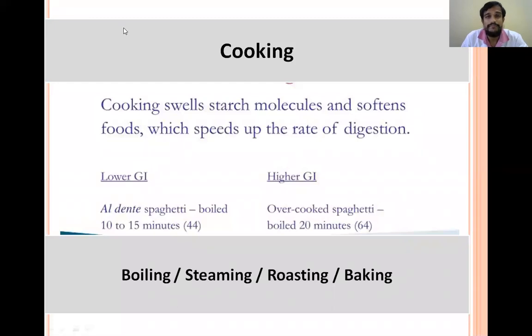Similarly, coming to cooking, cooking swells the food items and softens the food items, which results in easy exposure to the digestive enzymes, which results in easy digestion and absorption. Then rapid rise in the blood glucose levels, which leads to high glycemic index. So the cooked foods will be having high glycemic index because of swelling. Because of swelling, there will be easy digestion and absorption. So that's why the cooked food will be having higher level of glycemic index. So boiling, steaming, roasting, baking, all these are the methods of cooking.